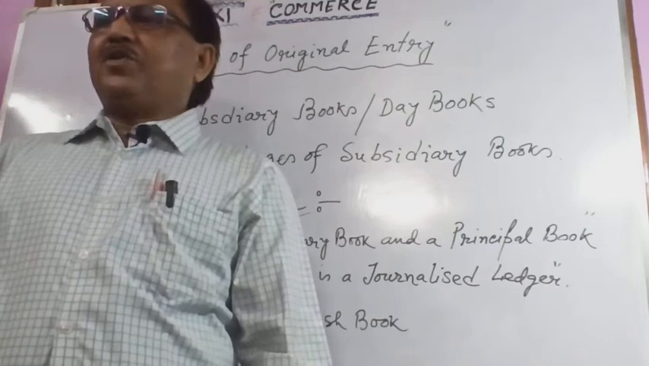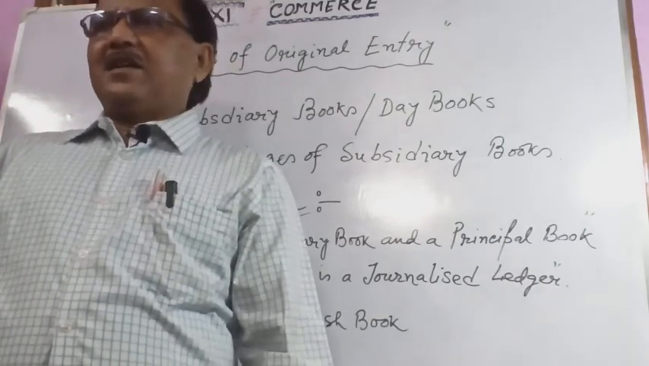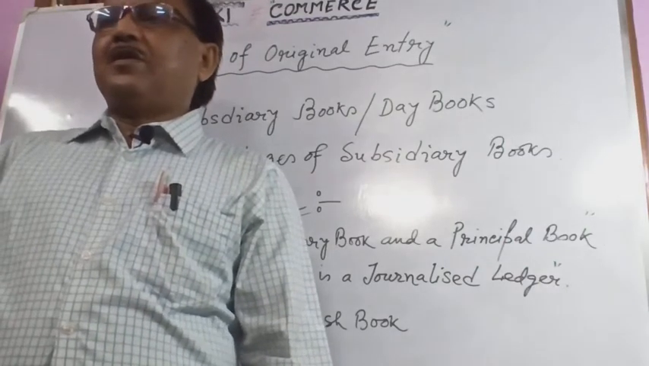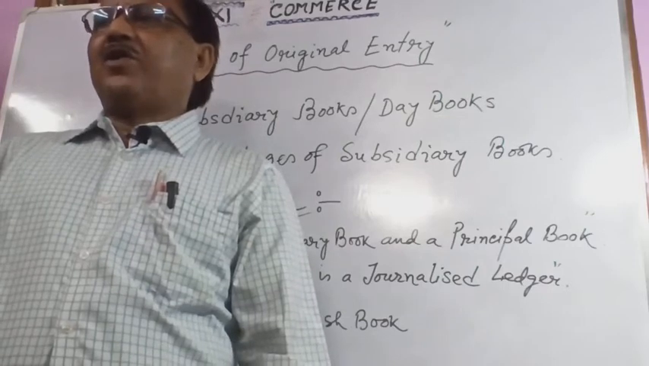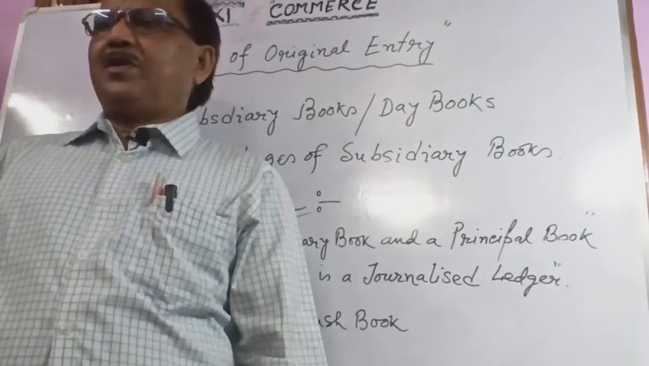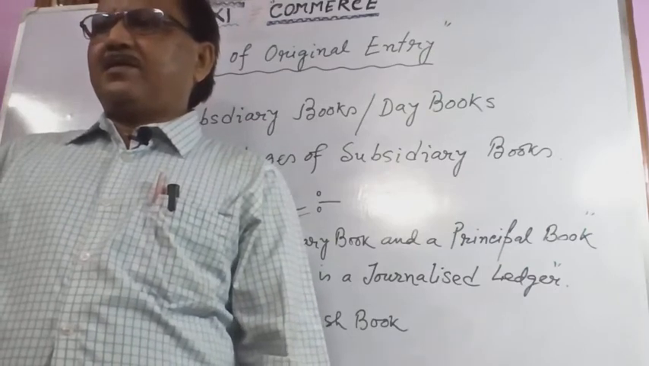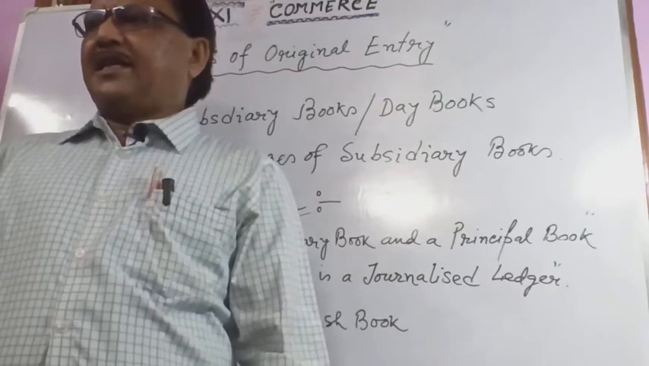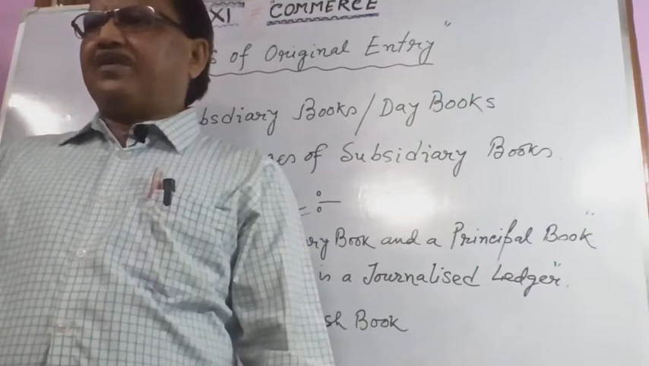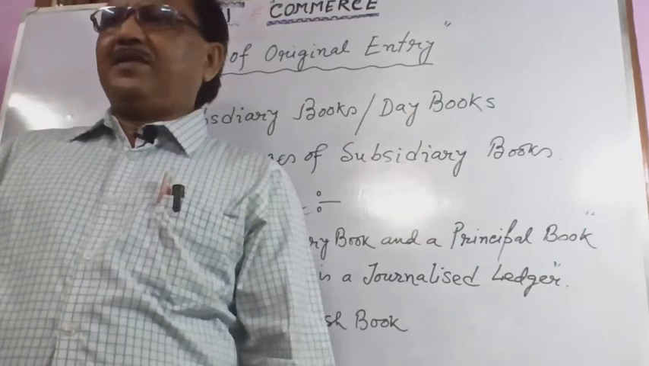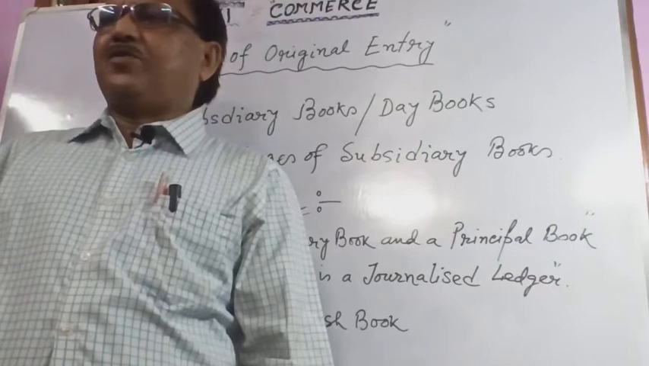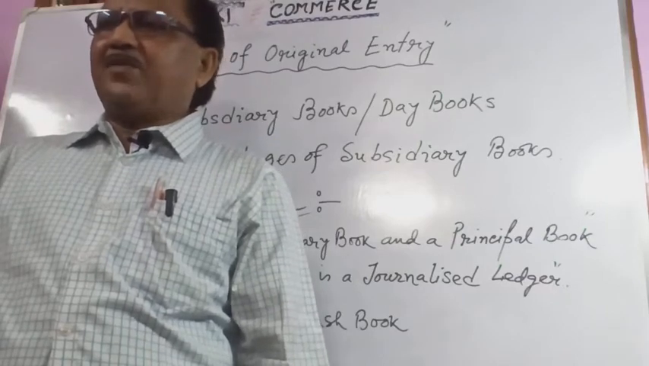That means subsidiary books may be divided into 6: number 1 cash book, number 2 purchase book, number 3 sales book, number 4 purchase return or return outward book, number 5 sales return or return inward book, and number 6 journal proper. Journal proper means to record the transactions which cannot be recorded in any of the above, that means 1 to 5, not recorded in the cash book, purchase book, sales book, purchase return book or sales return book. These are recorded in the special book, that is journal proper.